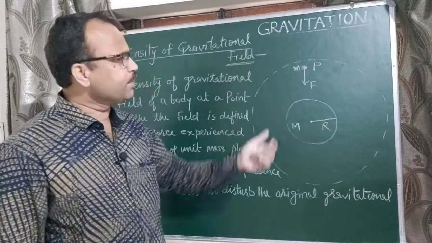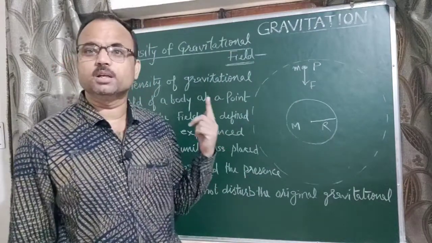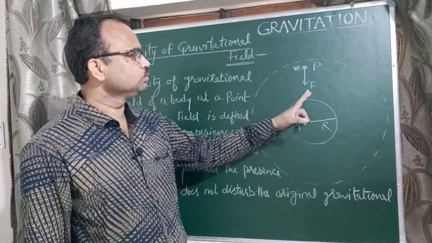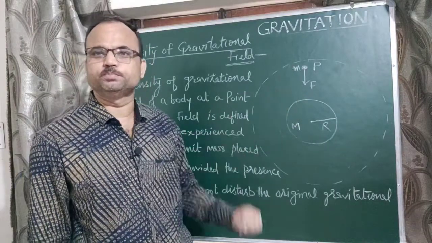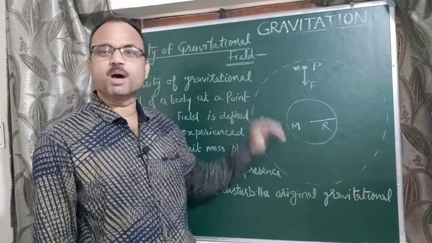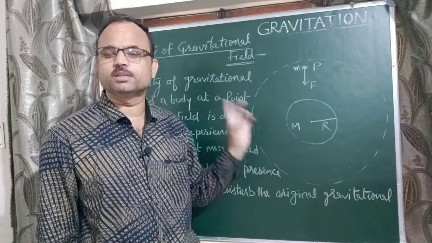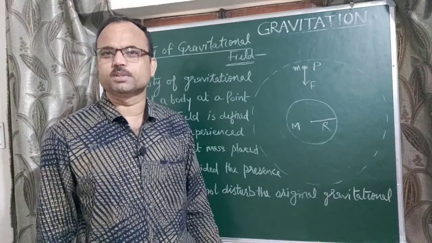Intensity of gravitational field is denoted by E. So capital E equals F upon m. Force per unit mass inside gravitational field is known as intensity of gravitational field.